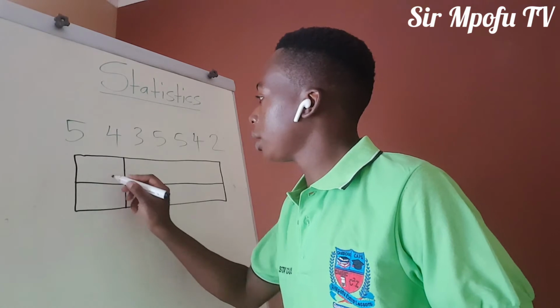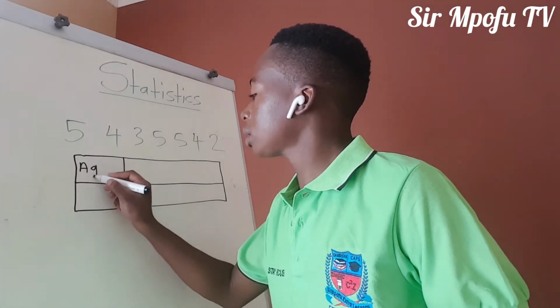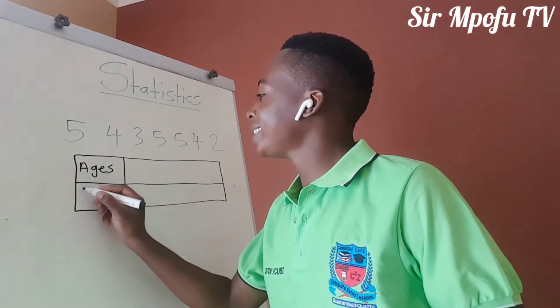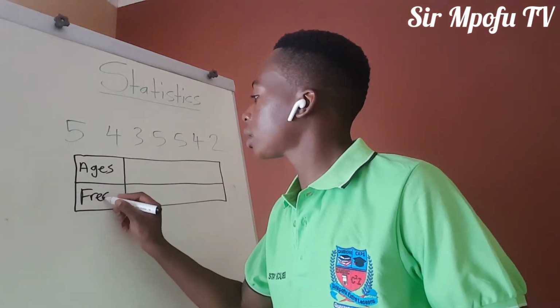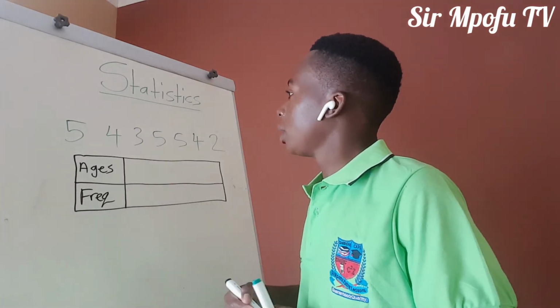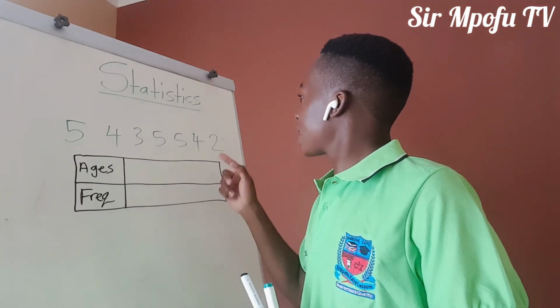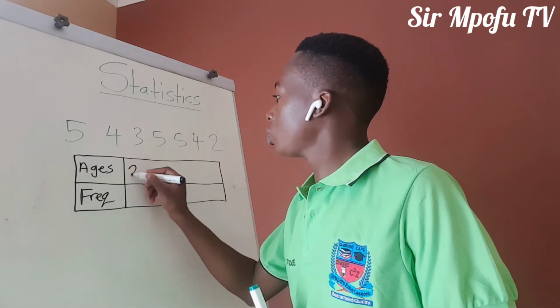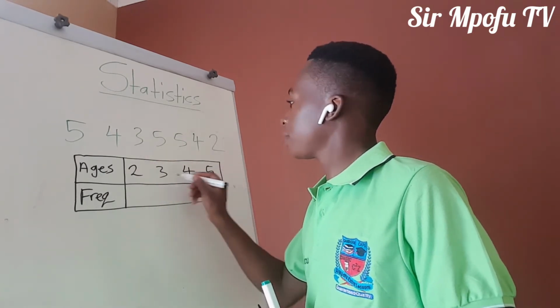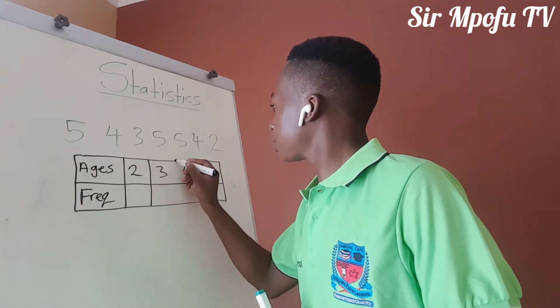So here, these are ages, right? Ages of a sample of online students. And here we'll be having frequency. I'm just going to write freq because it can't fit. So our ages are starting from 2, 3, 4, and 5, like this, right?